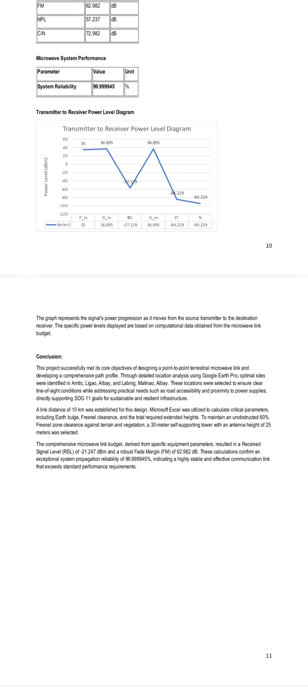In conclusion, this project successfully achieved a reliable 10-kilometer microwave link design between Ligao and Malinao. Through proper path profiling, accurate budget calculations, and effective site selection, the system achieved both technical excellence and sustainability.